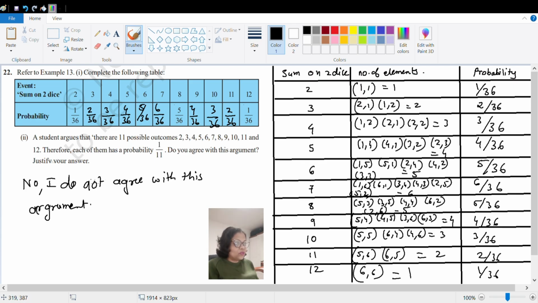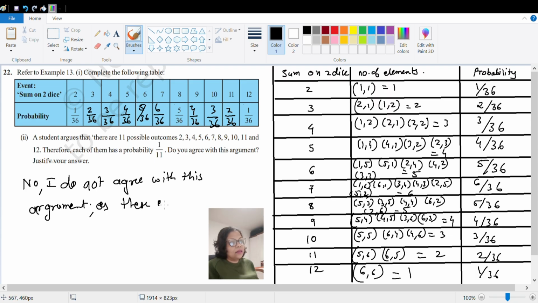So we will write this as the reason, that you should write as justification. We have shown in the table that all the probabilities come out like this, whereas the probability is 1/11, which is not possible because we have solved it just in the previous sum. But one more argument that we can give is that these events are not equally likely events.